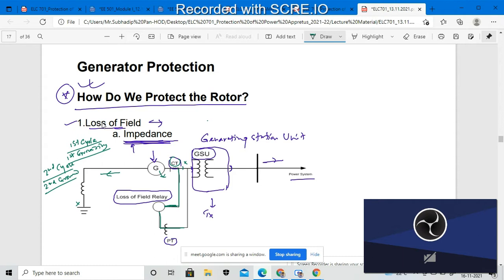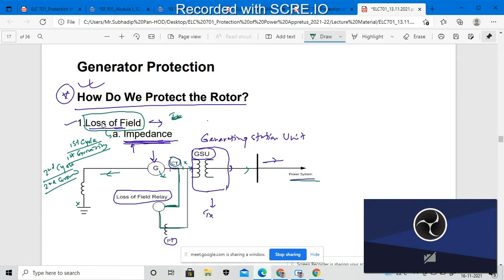If no such fault occurs, then automatically the power will be transmitted through the GSU and go to the transmission segment up to the distribution side. So how could I protect against the loss of field? This is the problem that arises inside the rotor segment, and this will be my solution: the impedance relay.